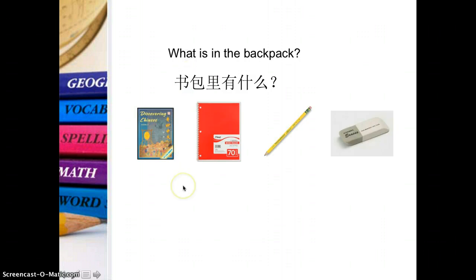Now let's look at these 4 items, how to say them first. So this is a 书, right? How to say this? This is notebook. It's 笔记本, right? 笔记本. How to say this? It's 铅笔.